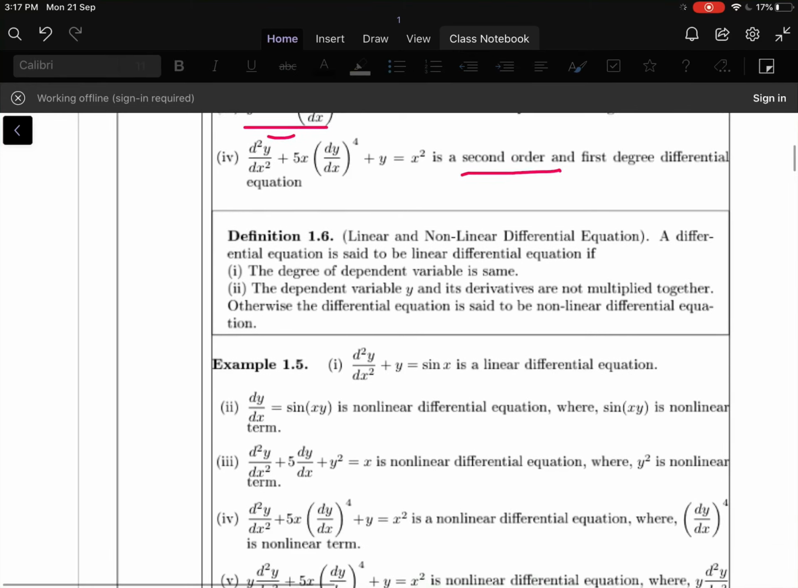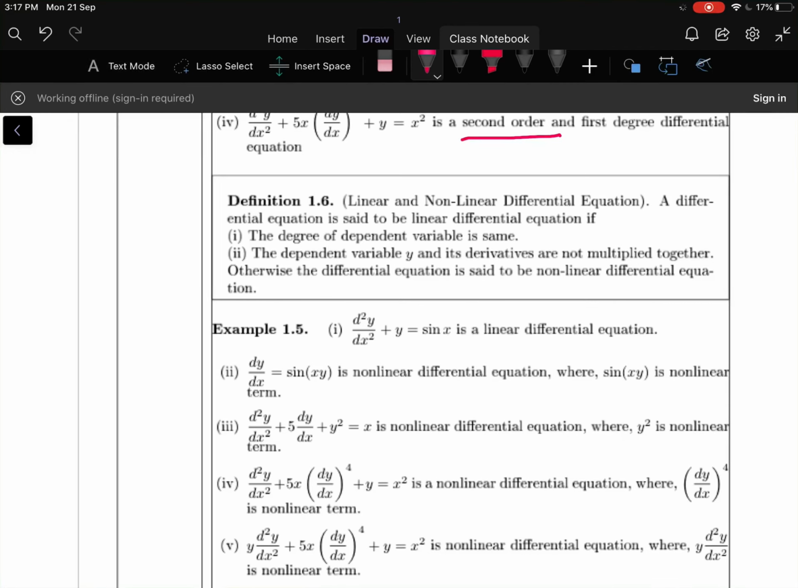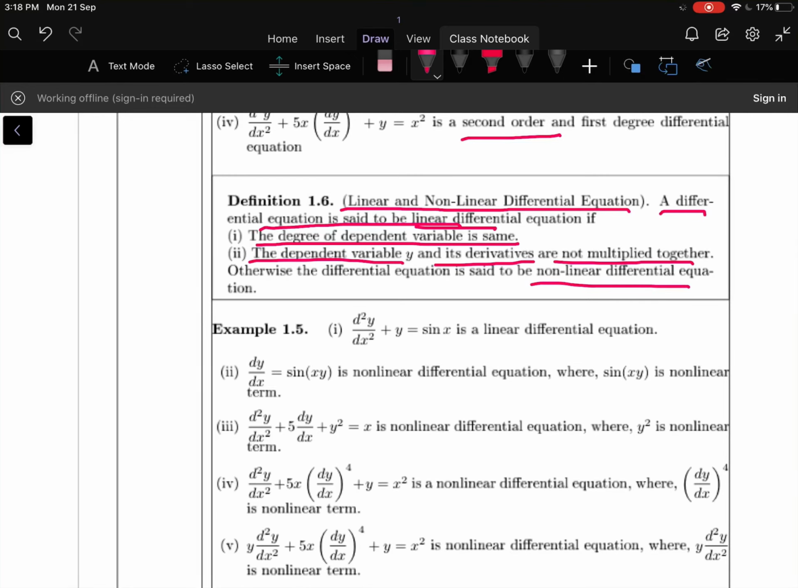Now let us move to the definition of linear and nonlinear differential equations. A differential equation is said to be a linear differential equation if it satisfies two conditions. The first condition of linearity: the degree of the dependent variable is the same. The second condition: the dependent variable y and its derivatives should not multiply together. Then we can say the equation is a linear differential equation. Otherwise, if any one of the conditions fails, the equation is called a nonlinear differential equation.